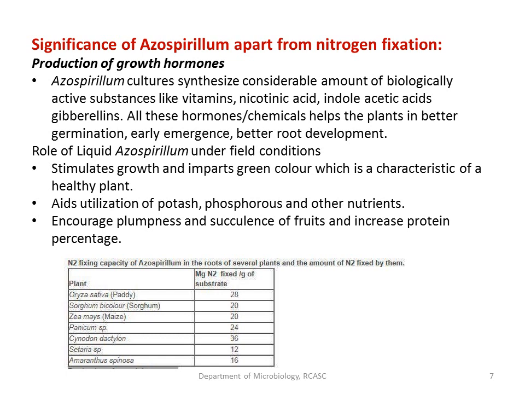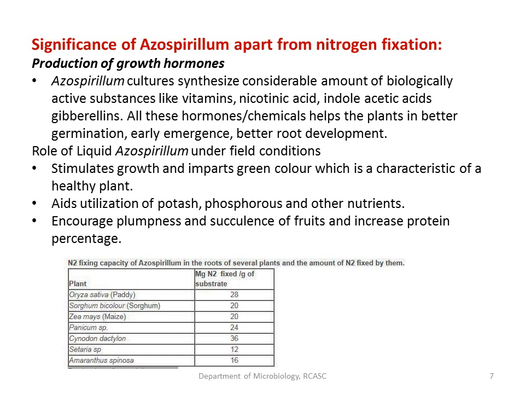And also they help in utilizing NPK, as the nutrient uptake is improved because of the usage of azospirillum biofertilizer. It also increases the plumpness and succulence of the fruits, and also increases the protein percentage in the cereals. So these are some of the significance of azospirillum. Apart from nitrogen fixation, because of this ability, they are also called PGPRs.